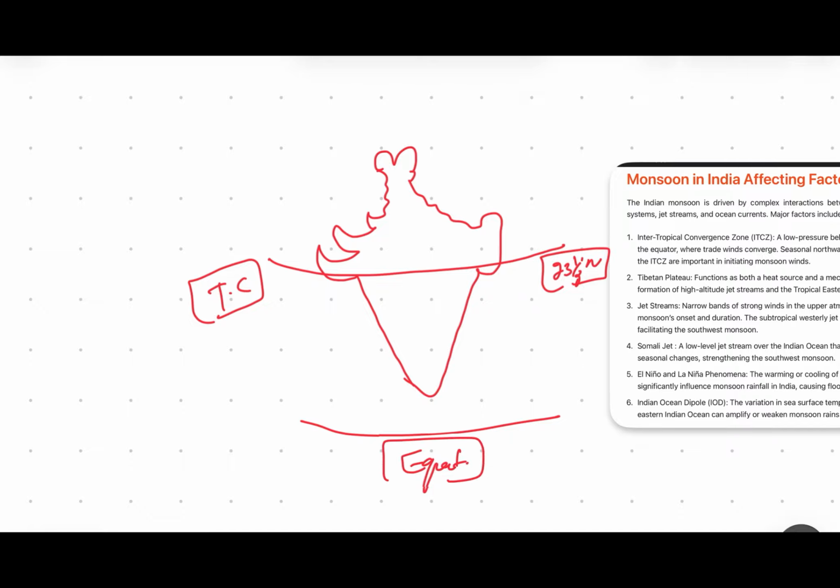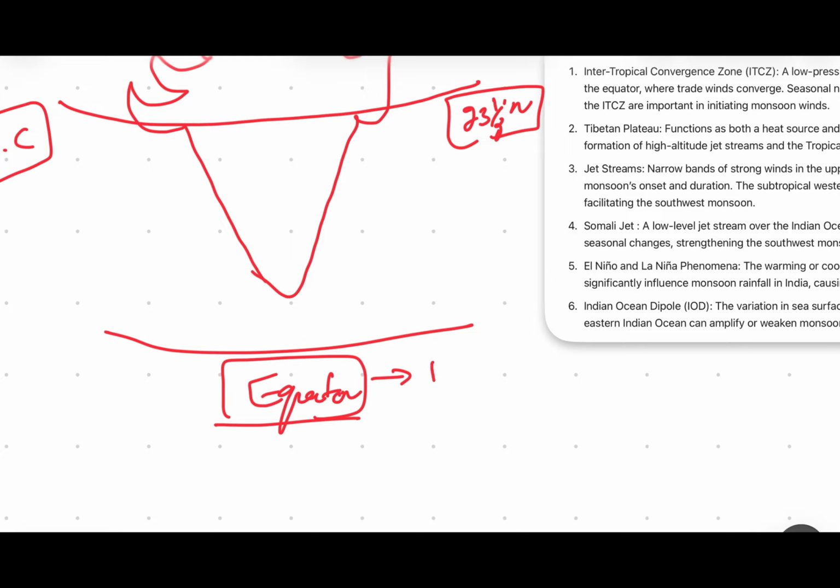Just remember or learn all these facts that I am saying right now without any logic, because if I had to explain the logic, I would first have to explain how the world's wind patterns work, how the wind system, the Walker circulation and the jet streams work. But here, just to explain El Nino, I am taking a shortcut. So this is the equator, and please keep in mind that it is always low pressure. In another video I will explain each and everything about how this wind system works.